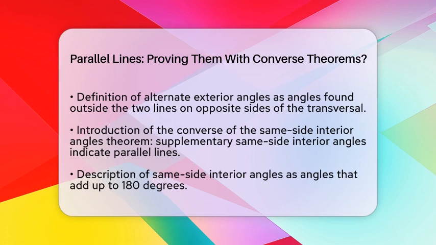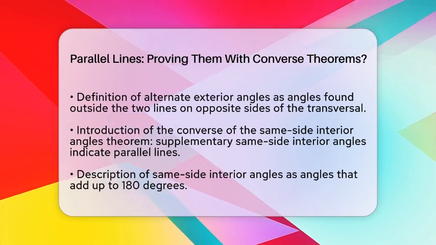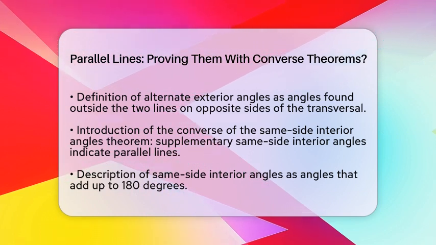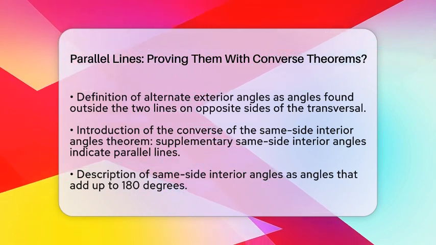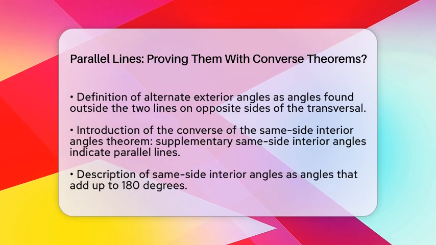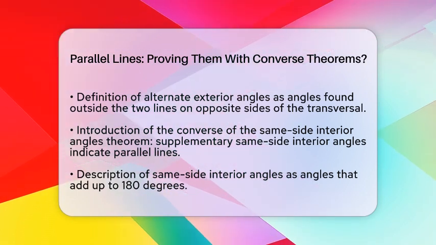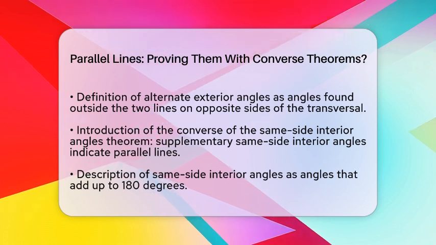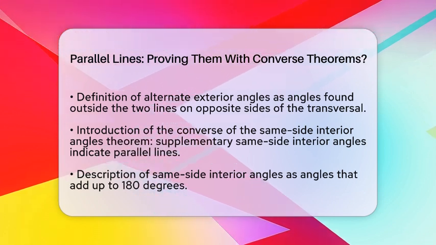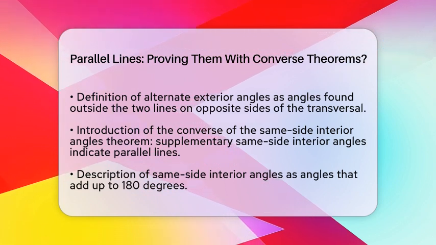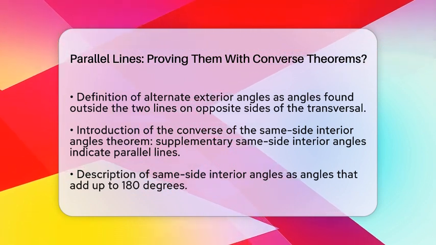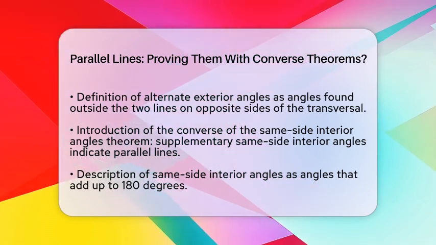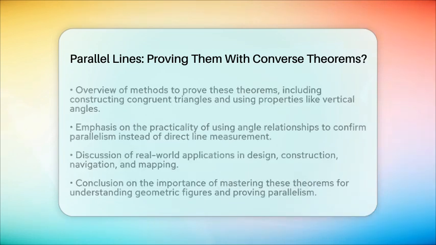To prove these theorems, we often show that if the angle relationships hold true, then the lines must be parallel. One common method is to construct congruent triangles using auxiliary lines and apply properties like vertical angles and the transitive property of equality. Understanding these converse theorems is essential in geometry. They allow us to confirm parallelism by looking at angle relationships rather than measuring the lines directly. This approach is often simpler and more practical.